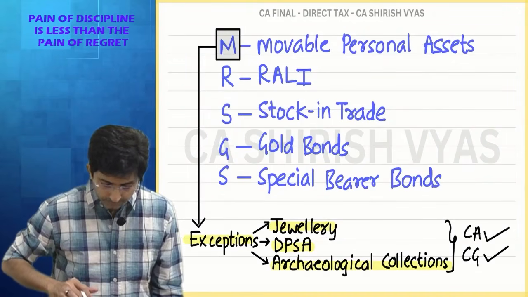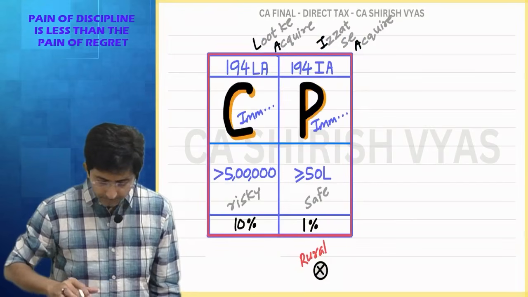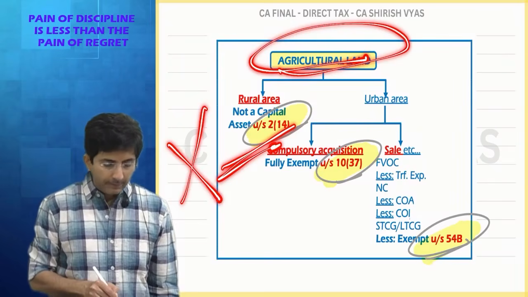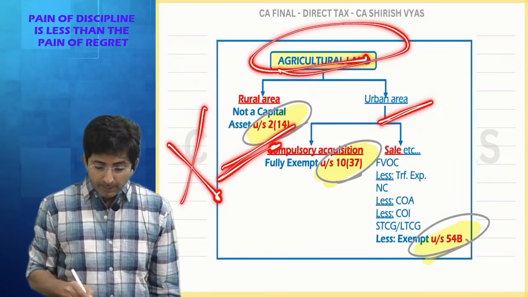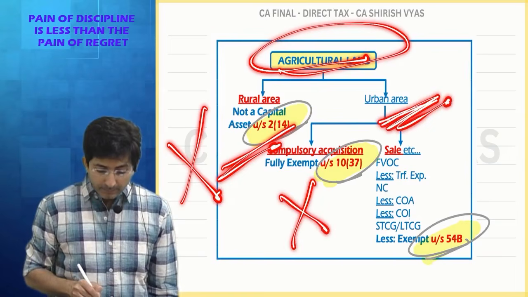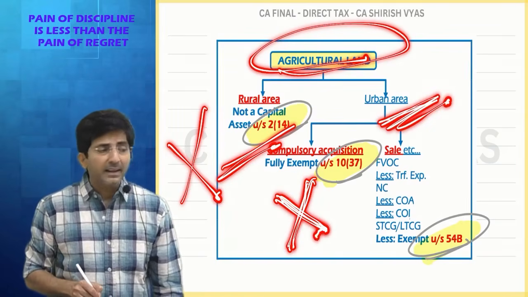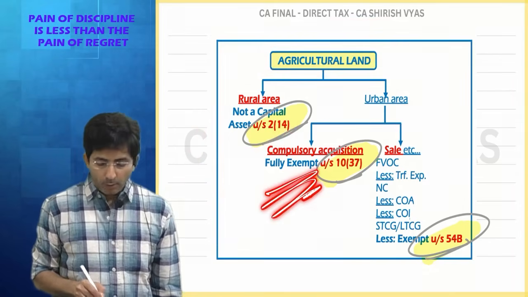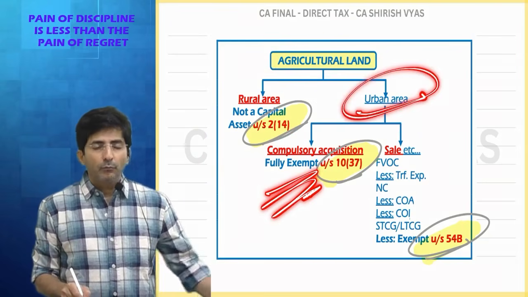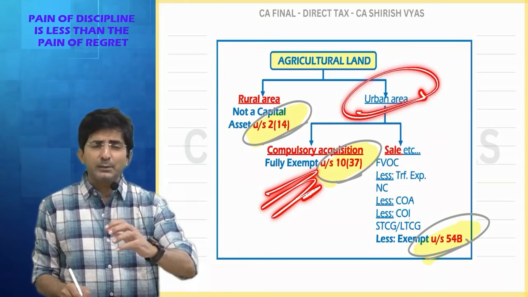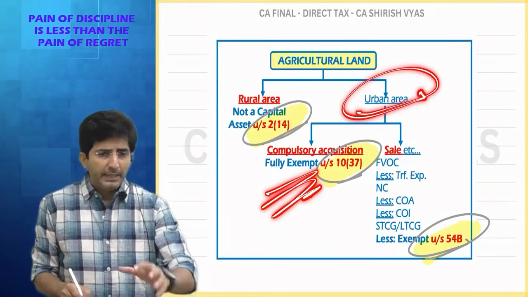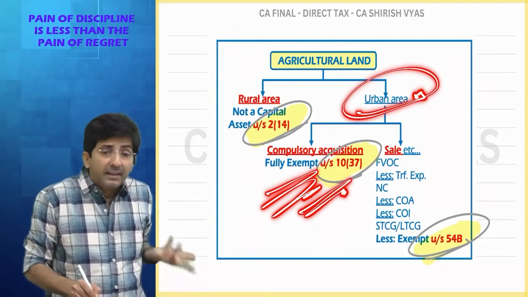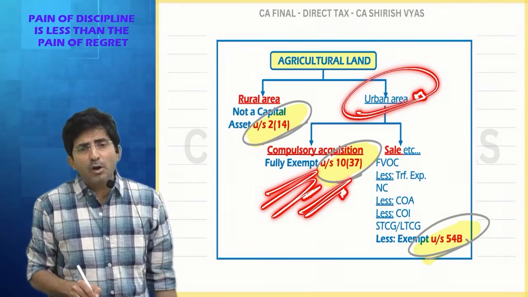Compulsory acquisition, wait, it's here. See this. Agriculture land, rural area, capital gain doesn't come. Even in urban area, compulsory acquisition is exempt under section 10(37). So that means, if compulsory acquisition is there of an urban agriculture land, will TDS apply? See, TDS applies only when the income is taxable. And imagine urban agriculture land is forcefully taken away. So it is exempt under 10(37). So TDS will not come.